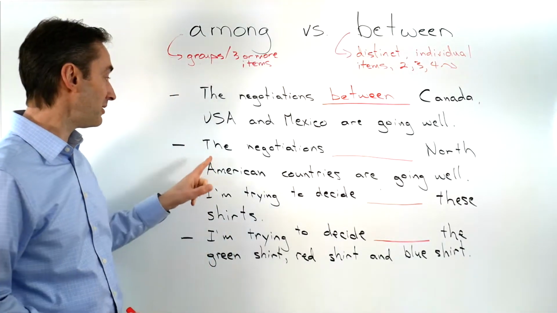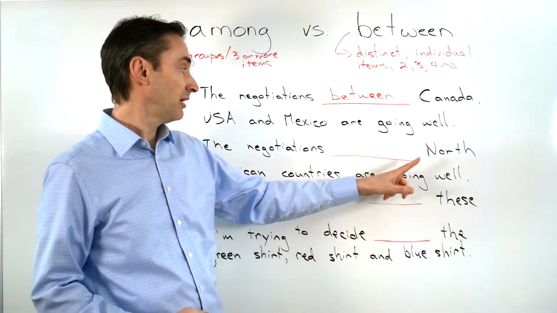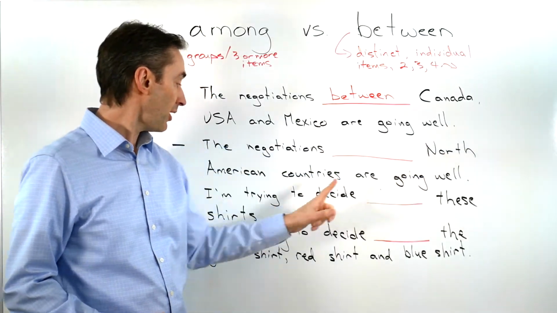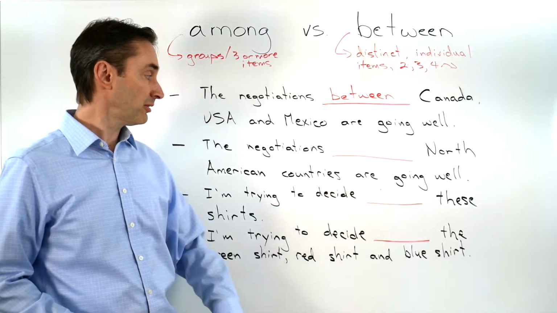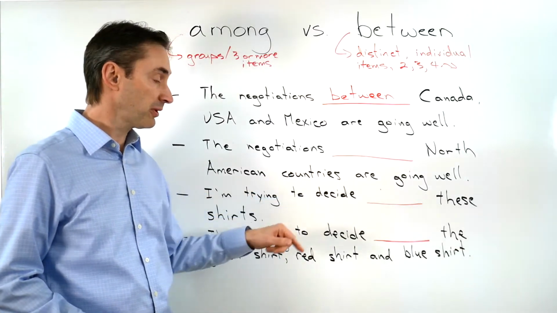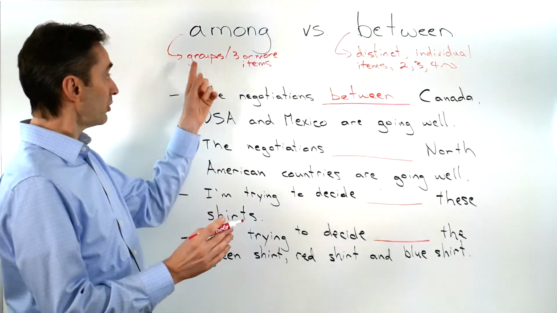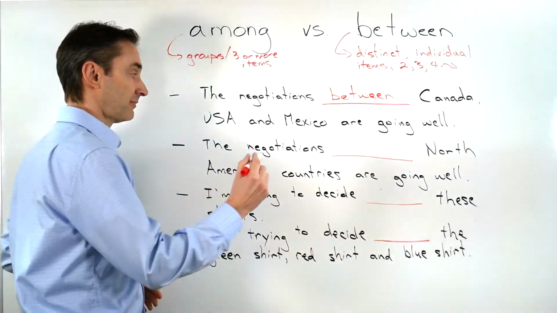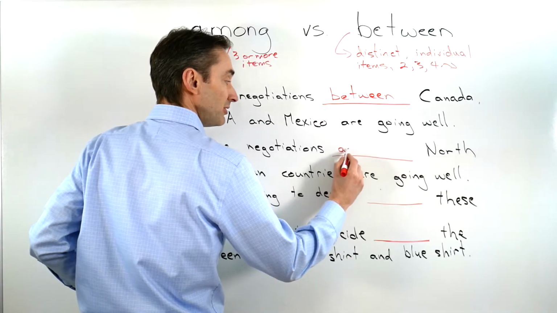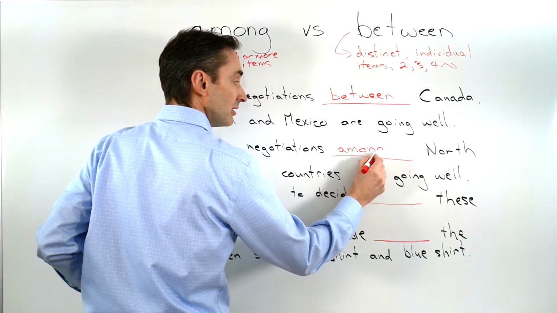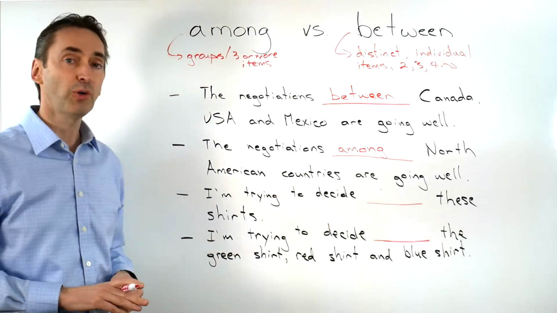And looking at the second one, the negotiations among or between North American countries are going well. In this case, we have a group, North American countries. Groups, we want to use among. So the negotiations among North American countries are going well.